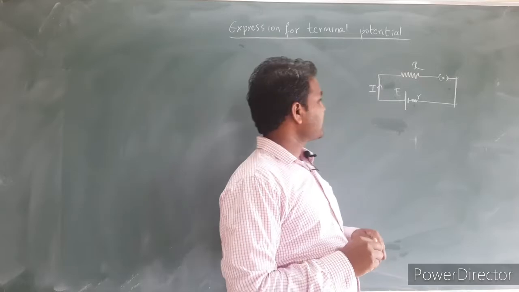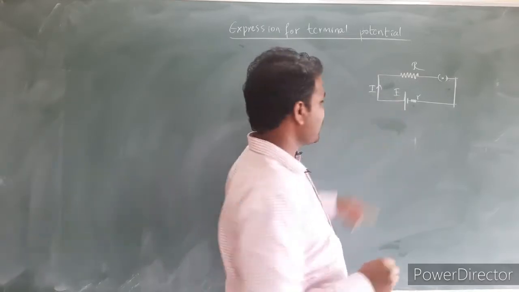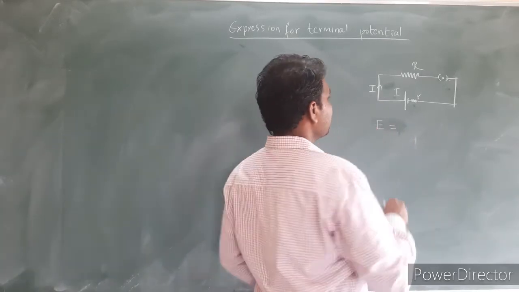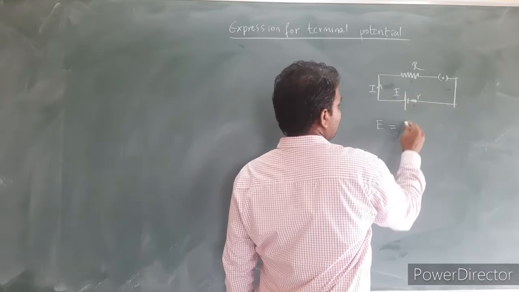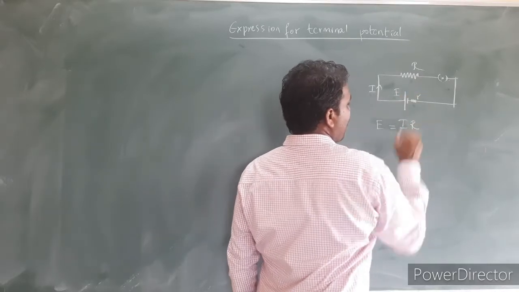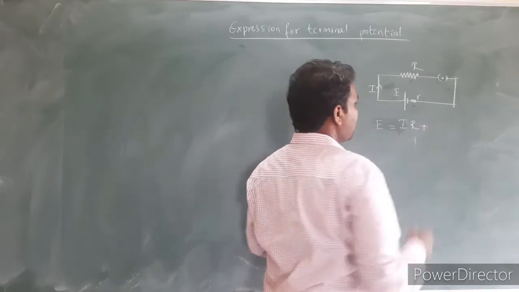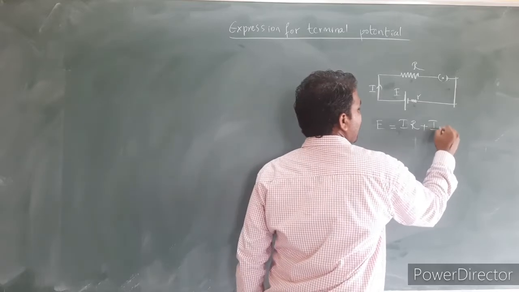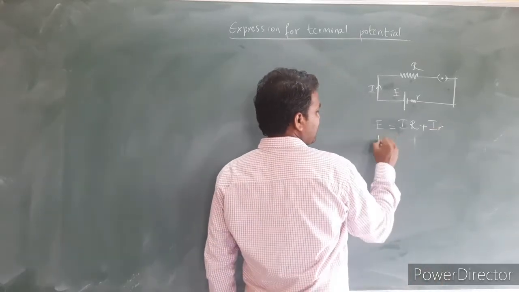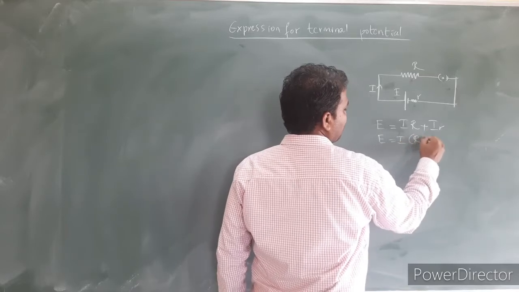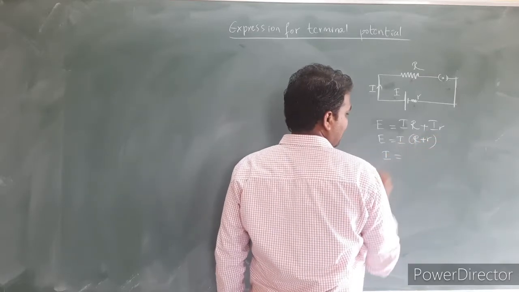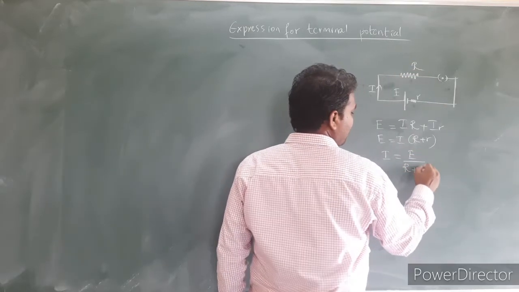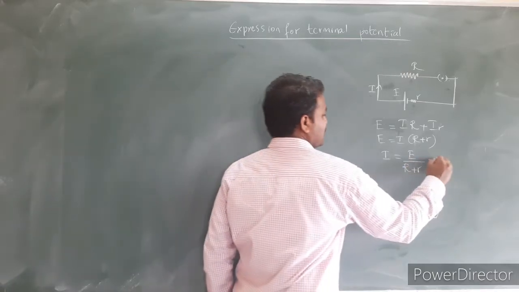The expression for the total potential difference available can be written as capital E is equal to the supply potential difference, that is equal to the potential drop across the resistance, that is capital I into capital R, plus the potential drop within the cell because of the internal resistance, that is equal to I into small r. From this I can write E is equal to I into (R plus r). From this I can write capital I, the current flowing through the circuit, is equal to capital E divided by (R plus small r). Let this be equation number 1.